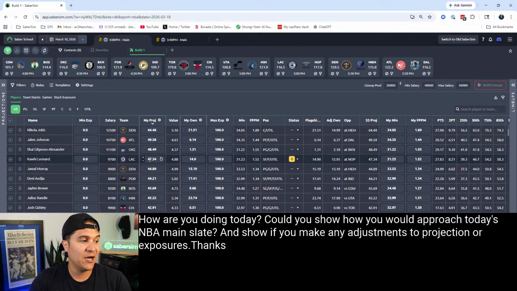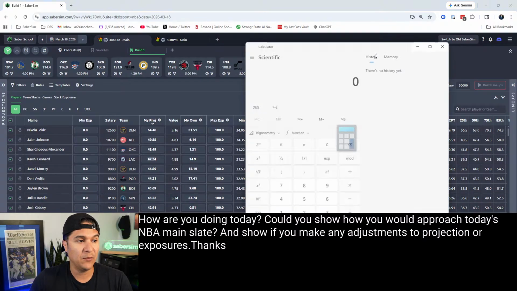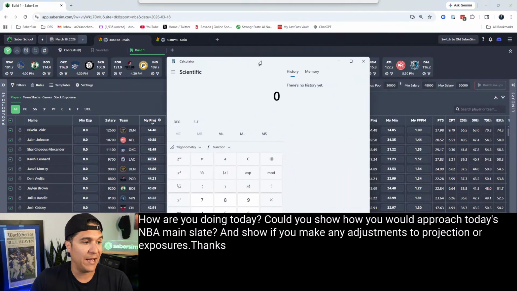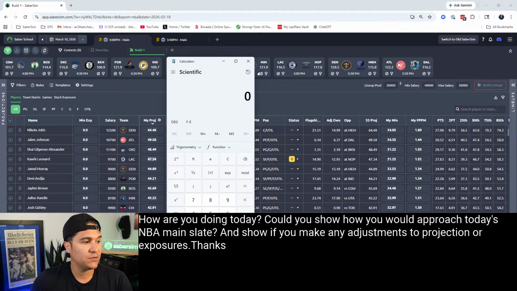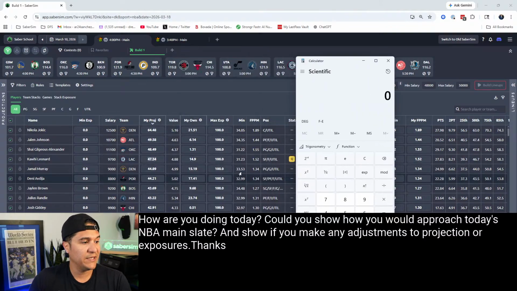Okay, I come in, and it depends how granular you want to get with this. So his fantasy points per minute are 1.52. So if you want to be very mathematical about it, where are his minutes? Okay, so his minutes are here.